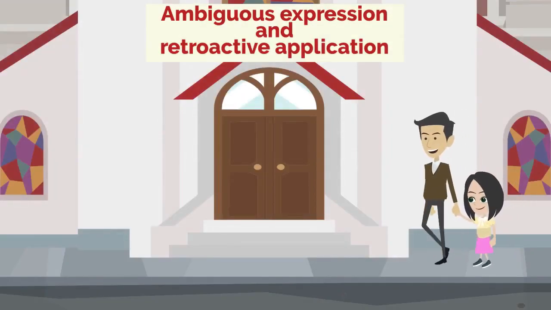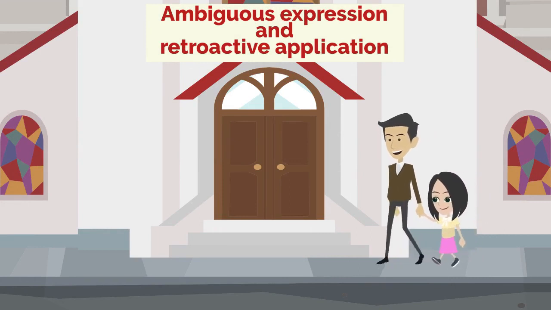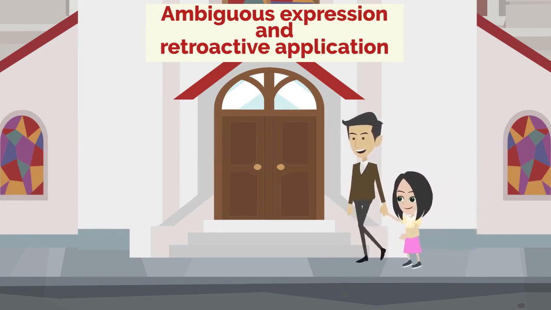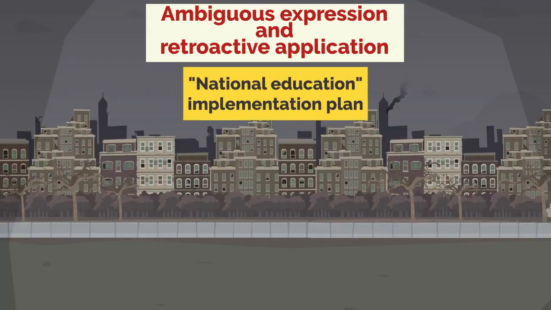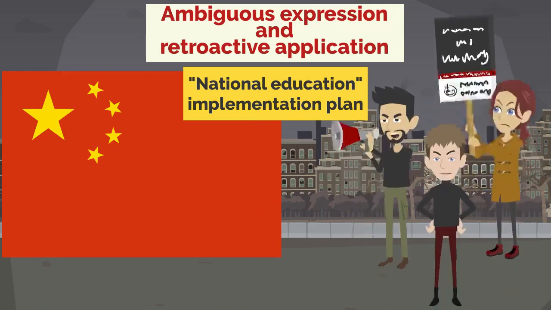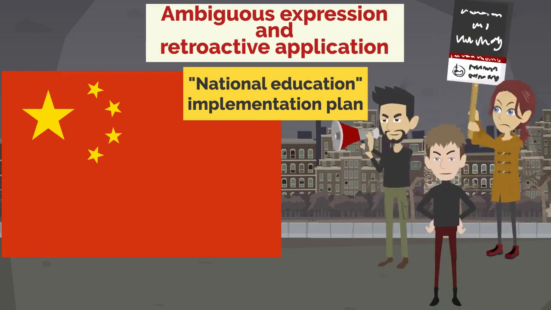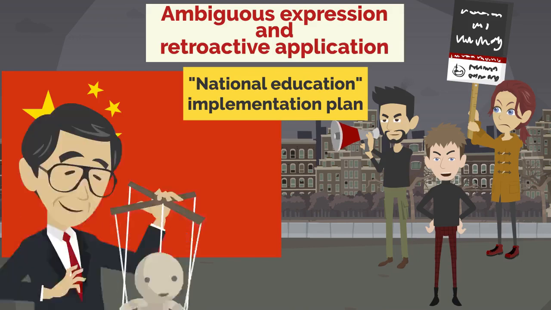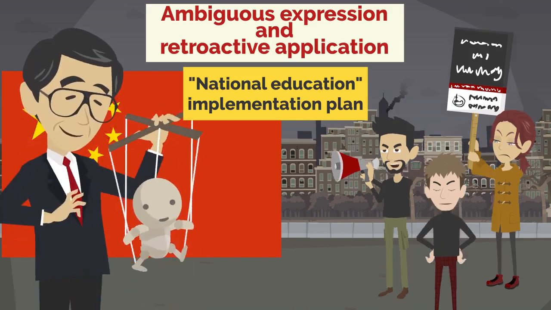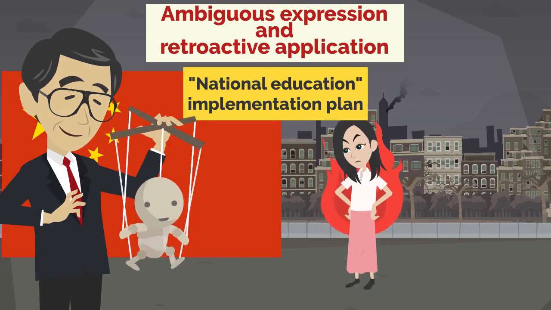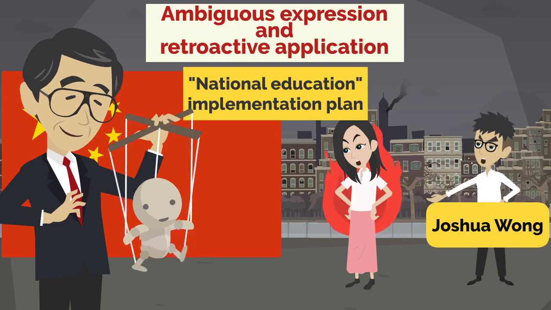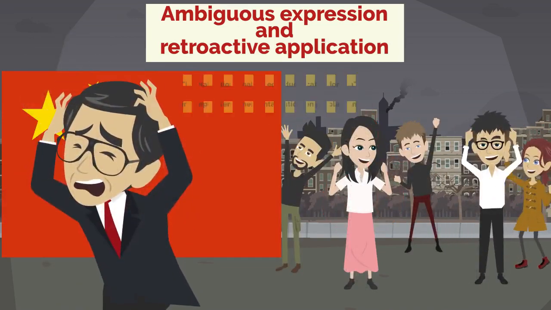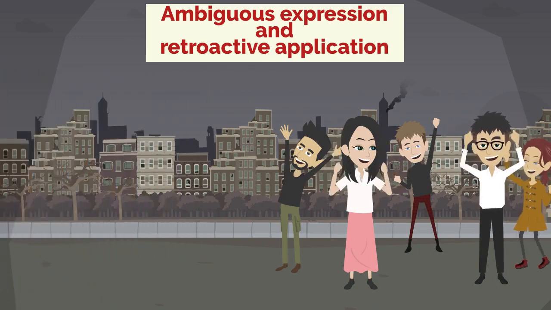Affected by growing up in a politically indifferent Catholic family, Agnes began to learn compassion for those in need of help in vulnerable positions and participate in social movements. However, in 2012, there was a protest with more than 90,000 people against the implementation of national education in public schools, which included praise for the Chinese Communist Party. Agnes, then 15 years old, also joined the protest and met Joshua Wong, a teenage democratic activist of his generation. As a result of this large-scale protest, the policy to make national education mandatory was postponed.